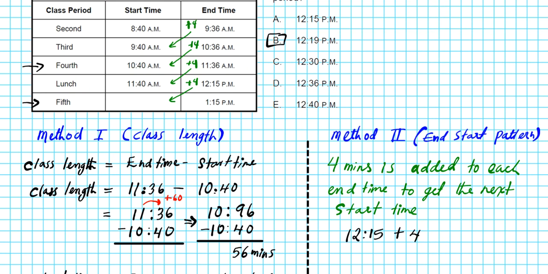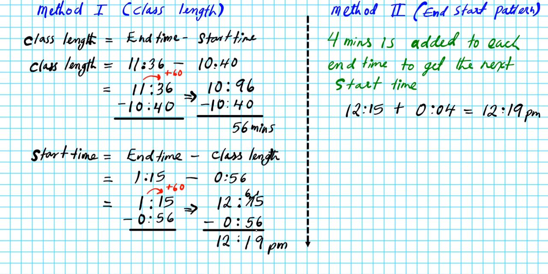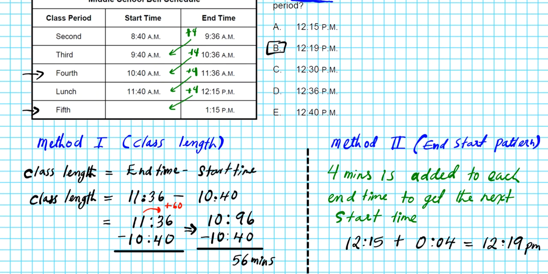Okay, let's write this properly. Since we have hours and minutes, we have 0 hours and 4 minutes. We simply add that 4 minutes that's constantly being added to the end time to determine the next start time, and we will get 12 hours and 19 minutes p.m. And that agrees with the answer that we got earlier in method 1. 12:19 p.m. So we're confident that our answer is option letter B.